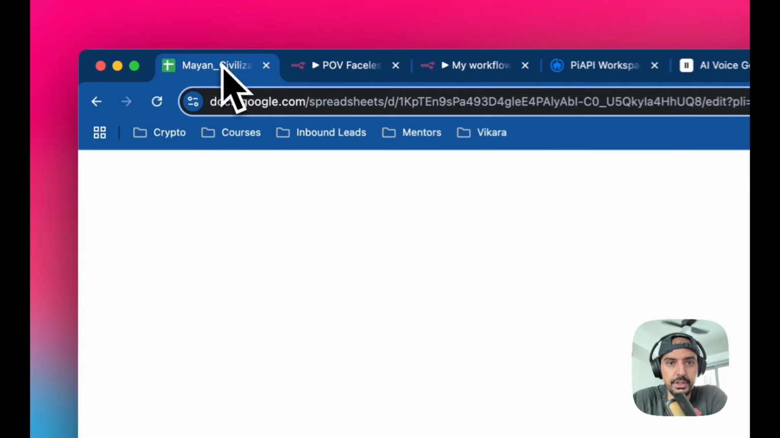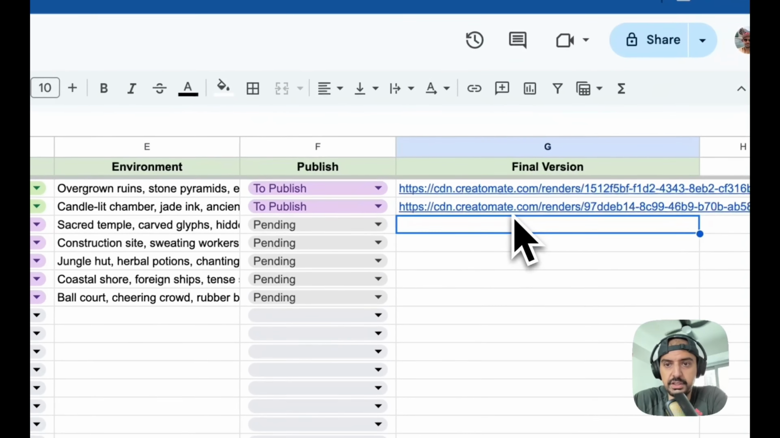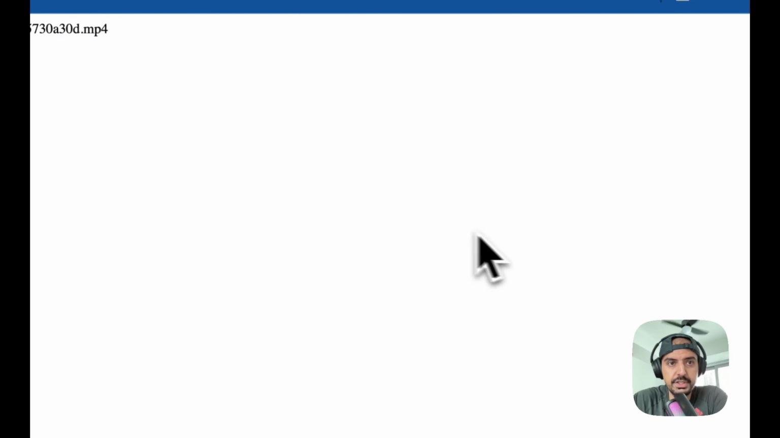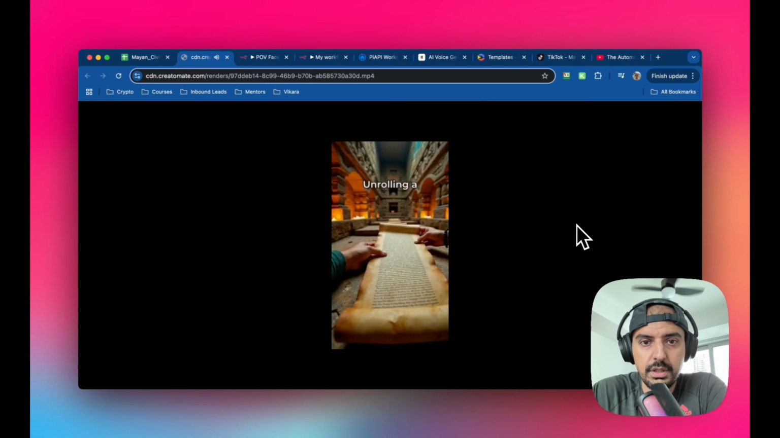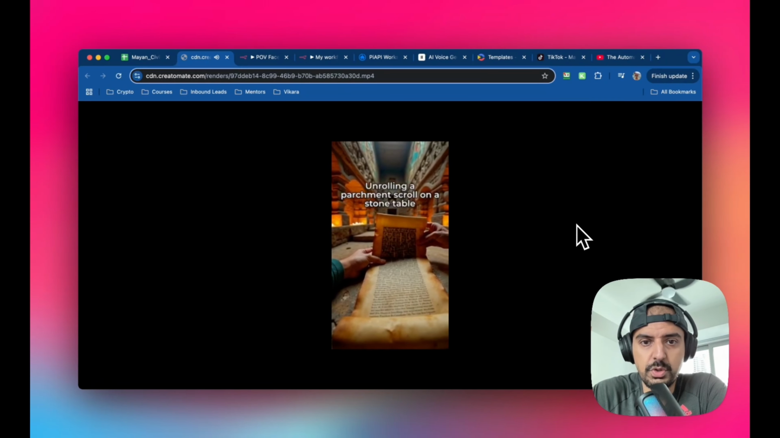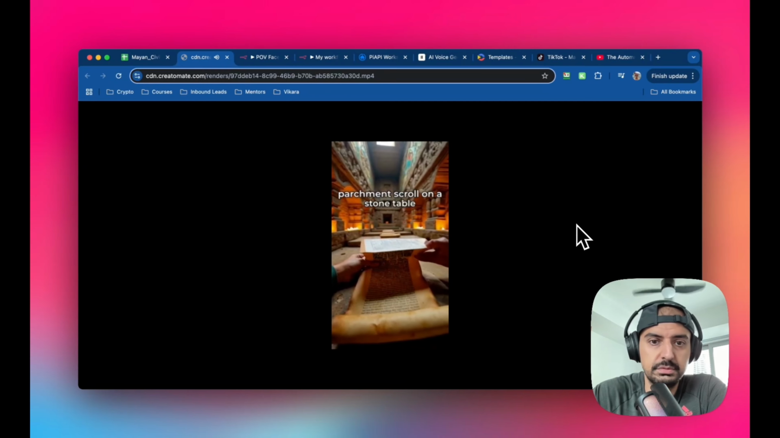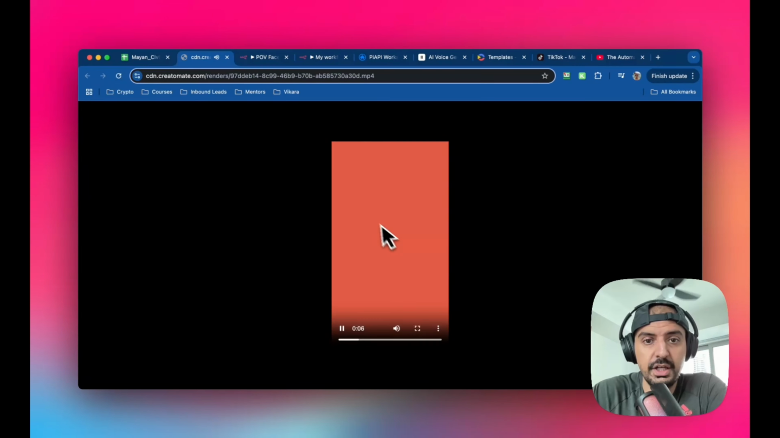So if I go over to the sheet, this is now the second video. If I click on this, you can see the output. Unrolling a parchment scroll on a stone table. I mean, this is pretty good. It's really good.